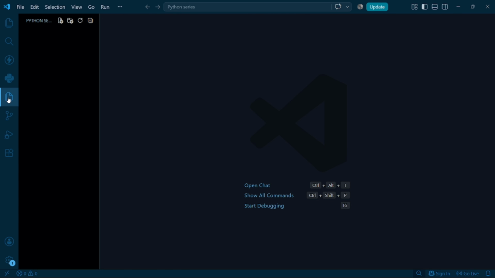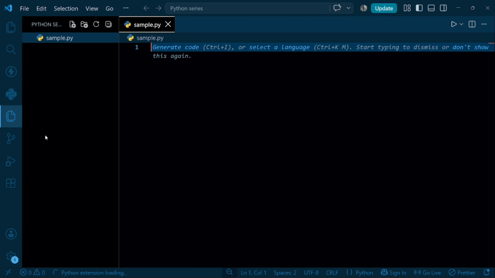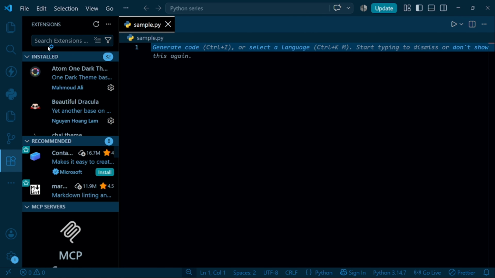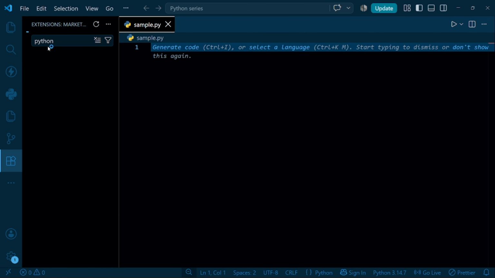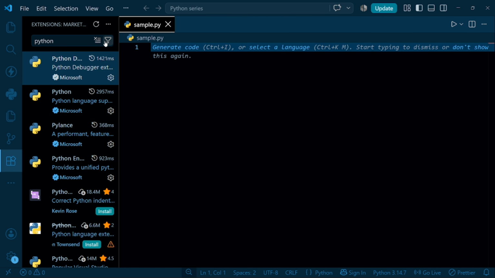Right after opening VS Code, click on the files over here and create a simple file. Python files are created using the .py extension. So I have created a simple Python file. Before that, you just need to add a simple extension. In VS Code, on the side you have the extensions tab. Click on that and install a simple extension. Type in Python. There is an extension from Microsoft. Just install it. This is the extension I'm talking about, Python from Microsoft. Install it. This is the only thing you need.